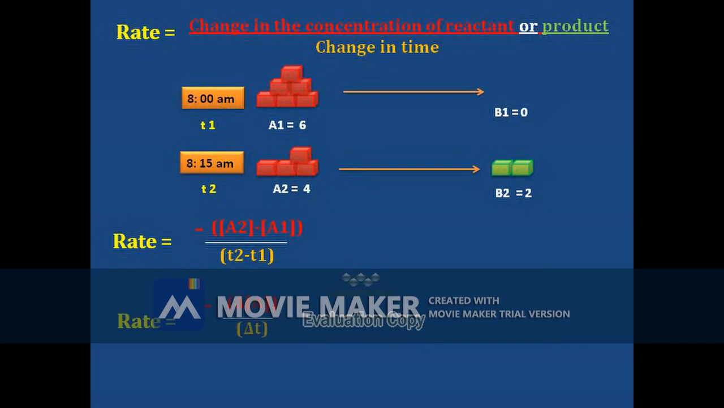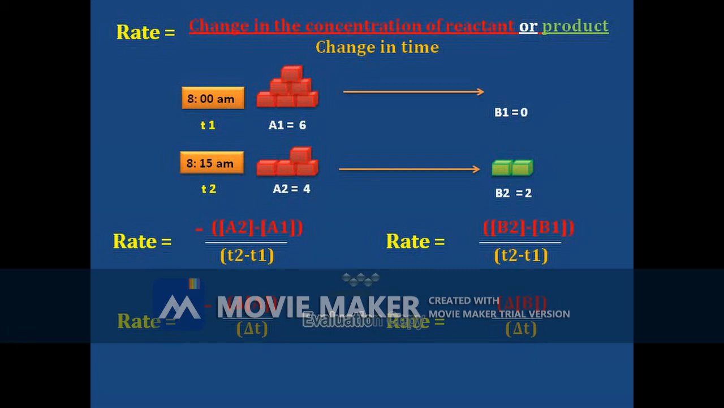Otherwise, we can write it as del A by del T. Here we can see there is a negative sign in front of this. The reason is that A2 minus A1 gives a negative value. Rate always has to be expressed as a positive value. To bring the positive value, we put the negative sign. Whereas in the case of the product, B2 minus B1 gives a positive value, so there is no need to put the negative sign.